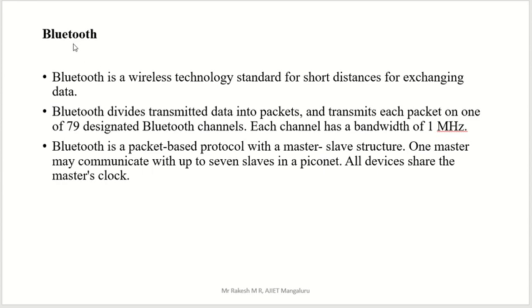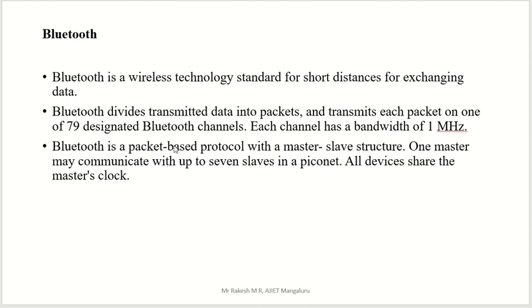Next we are going to another popular wireless communication, that is Bluetooth. Bluetooth is a wireless technology standard for exchanging data over short distances. So one point is wireless, another is short distance. We can transfer the data over a short distance. Another thing is that a Bluetooth device transmits data in packets. The entire data is divided into small packets, and packet by packet the data is transmitted from the sender side to the receiver side, and each packet is transmitted on one of 79 designated Bluetooth channels.